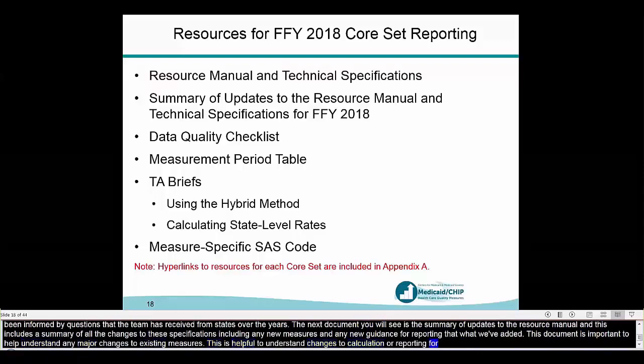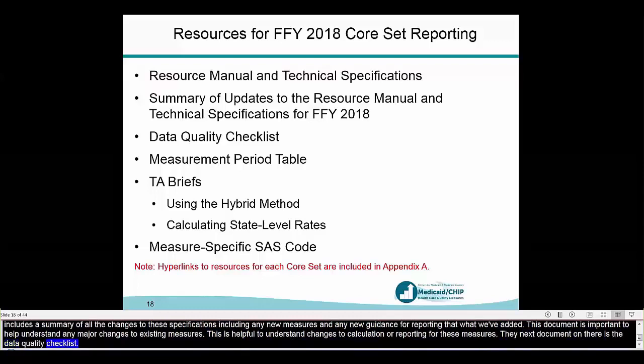The next document on there is the data quality checklist. This includes some data checks to improve the accuracy, consistency, and documentation of the data reported in MacPro. So the checklist contains guidance on how to complete some of the cross-cutting fields in MacPro, as well as measure-specific quality checks.